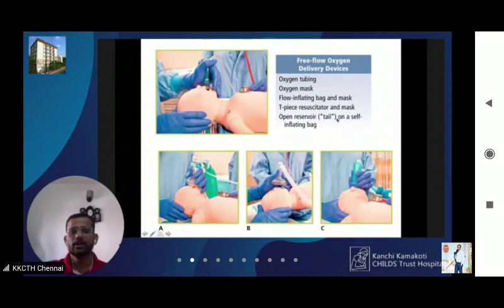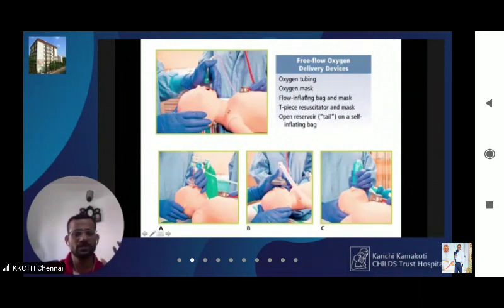Or you can use an open reservoir. If you have a self-inflating bag with an open reservoir, like a corrugated tube, you can use the free tail end of the open reservoir. You should not use the mask of the self-inflating bag to provide free flow oxygen, because free flow oxygen will not flow through a self-inflating bag unless you compress the bag. So you can use the tail end of the open corrugated reservoir for providing free flow oxygen.